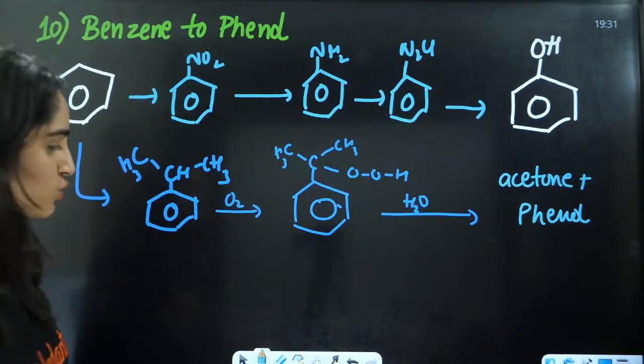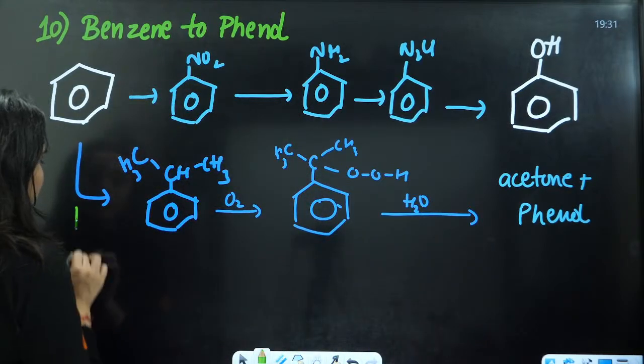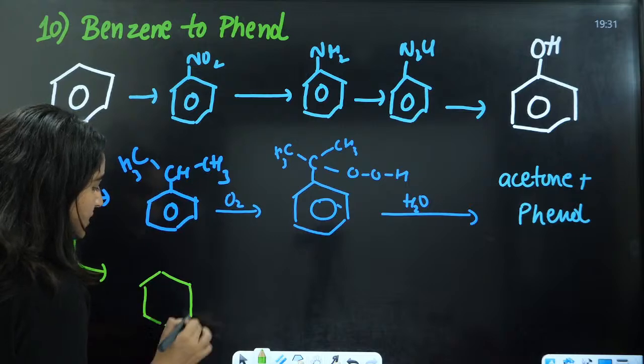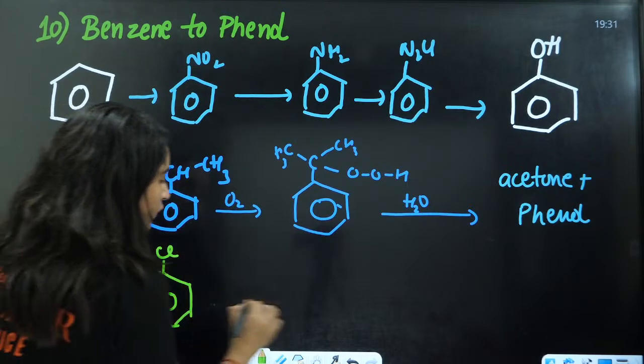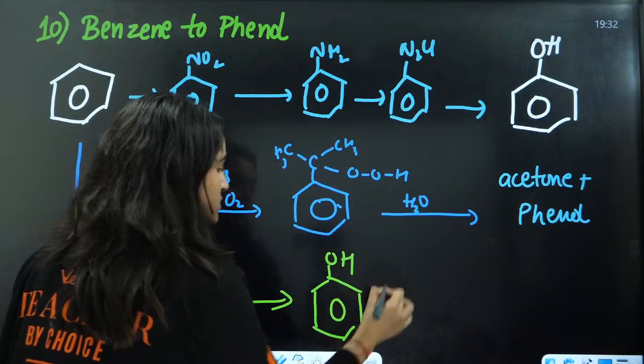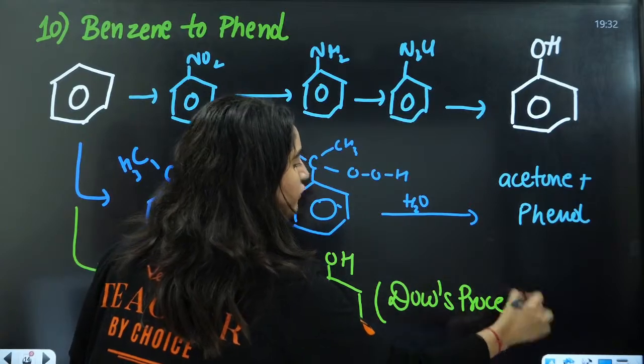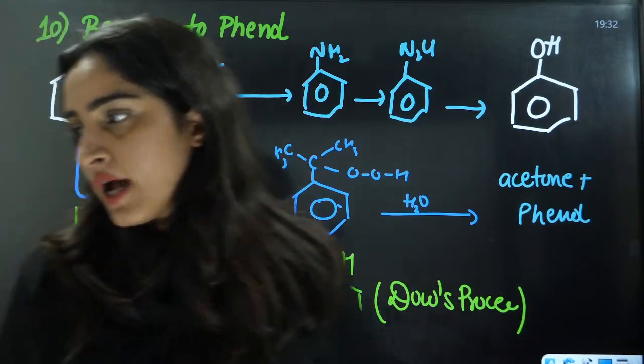There are so many other ways also. You can convert it into chlorobenzene here, then convert it into phenol by Dow's process. There are so many ways, and all the ways are correct here.